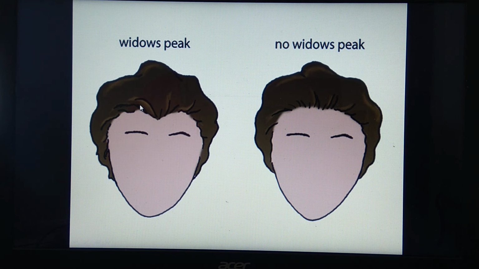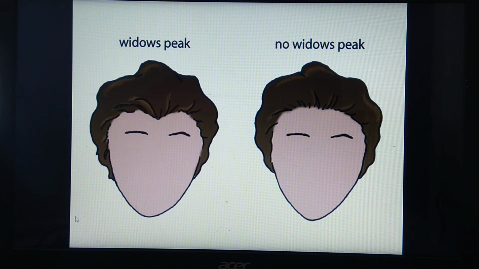So the person having a V-shaped hairline has widow's peak. And this is the diagram where there is no widow's peak, a straight hairline. Presence of this V-shaped hairline is an autosomal dominant trait. And no widow's peak means recessive genes are present.